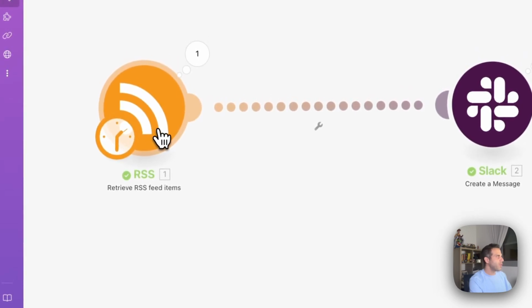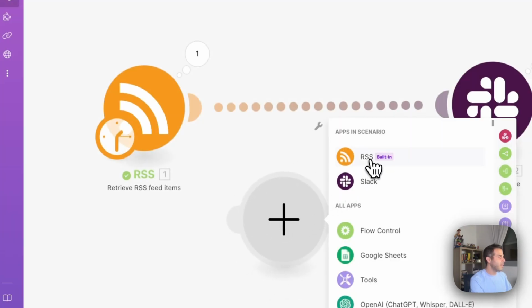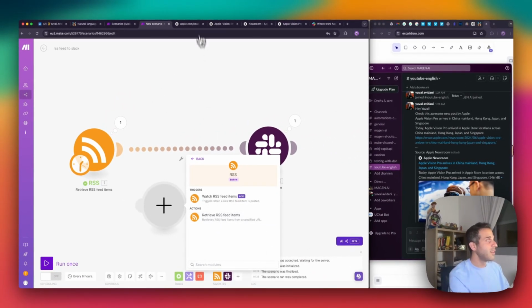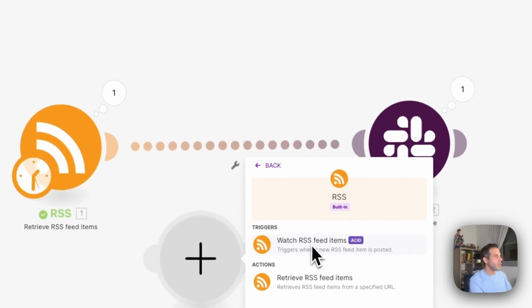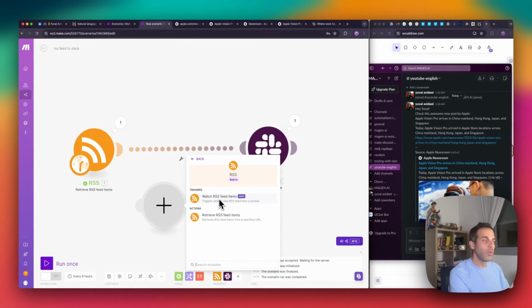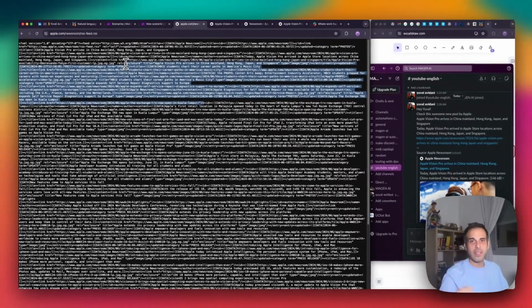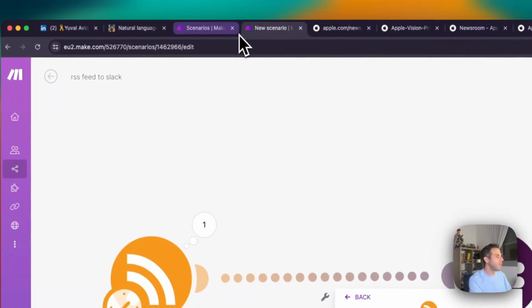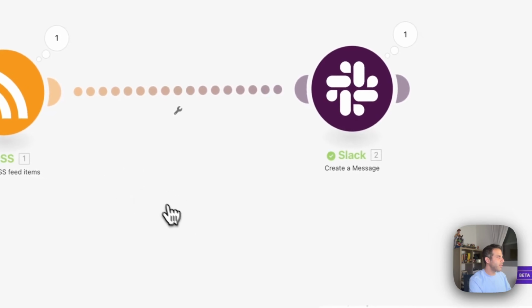And I just wanted you to see another thing by right-clicking and selecting add a module and clicking RSS. Now, you do have two options: retrieving RSS feed, which means take this RSS feed and look in it, or if we were to use it from now on, we would select watch RSS feed items. And this means when a new item is added to the RSS feed, take this one, and this is what I want you to send to me, because this is when a new article has been published. So this is the nuance between these two. Back to our scenario, I'm going to right click and delete this module.